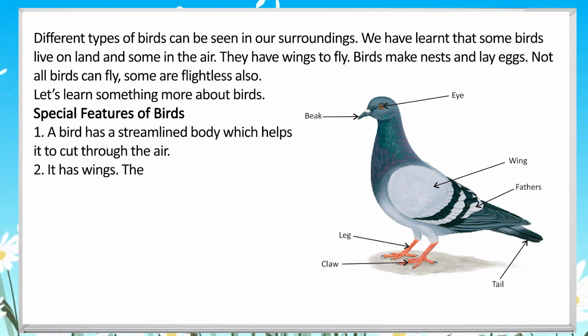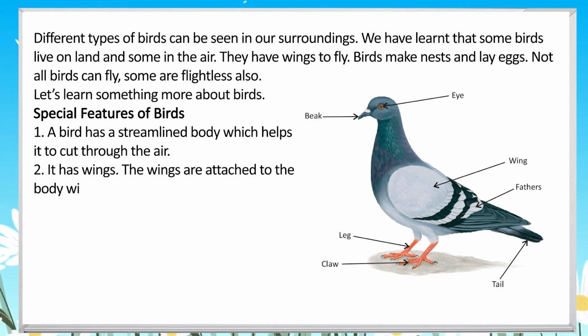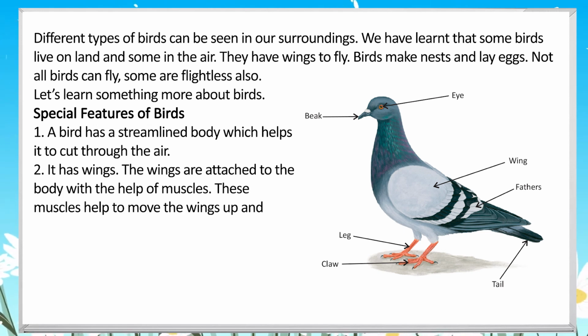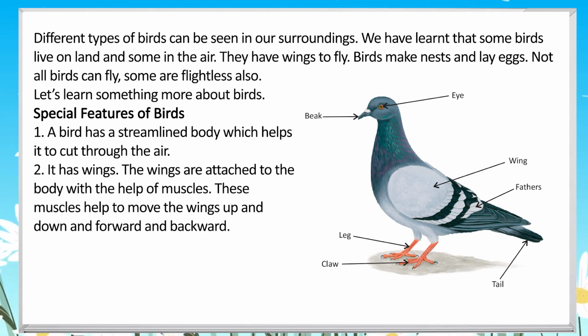Beak, eye, wing, feathers, tail, leg, claw. Special features of birds. 1. A bird has a streamlined body which helps it to cut through the air. 2. It has wings. The wings are attached to the body with the help of muscles. These muscles help to move the wings up and down and forward and backward.